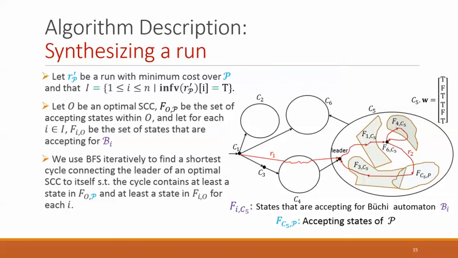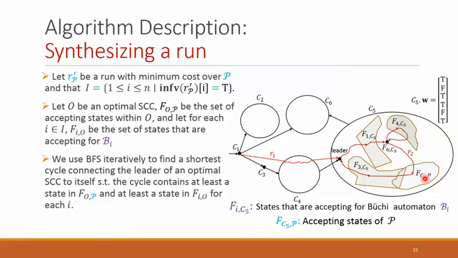We now explain how we synthesize R2. Consider that for each satisfiable sub-constraint, the optimal strongly connected component has a set of states that are accepting for the Büchi automaton of that sub-constraint. The optimal component also has a set of accepting states of the product automaton, which is F_P in this example. The suffix R2 we synthesize must contain a state of each of those sets. Because we want to make R2 as short as possible, we use BFS iteratively.